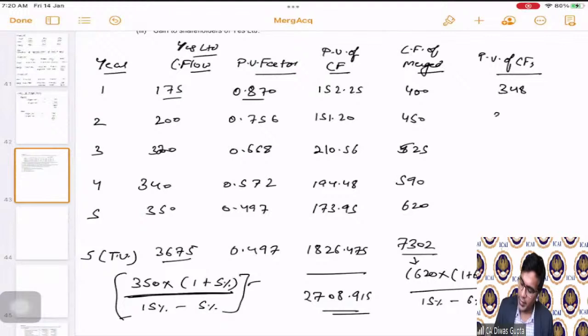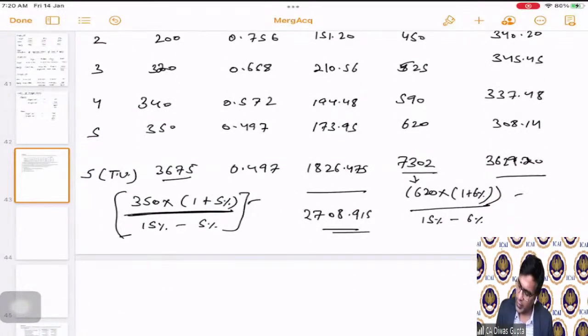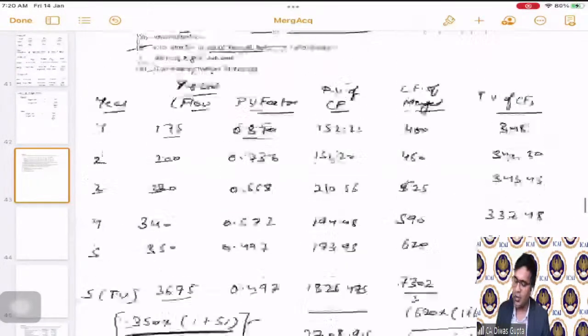Okay. So this is arrived from this formula. So 348 and then 340.20, 345.45, 337.48, 308.14 and 3629.20. And the total for this is 5308.47. This is the total value of the merged entity. This is the total value of entity before merging, 2708, and after merging it is this much.